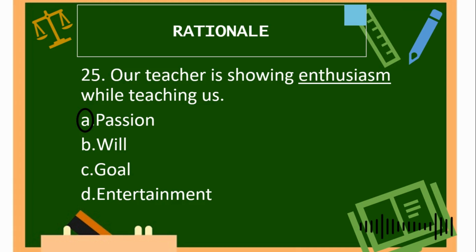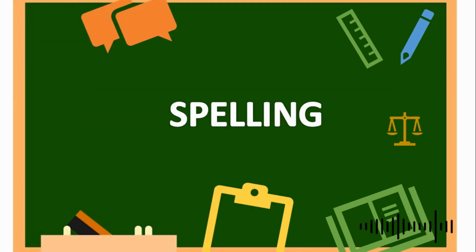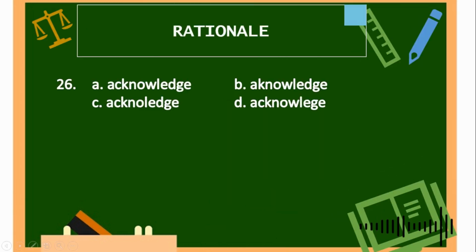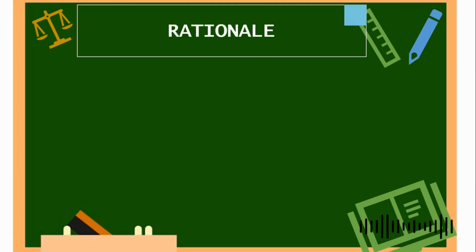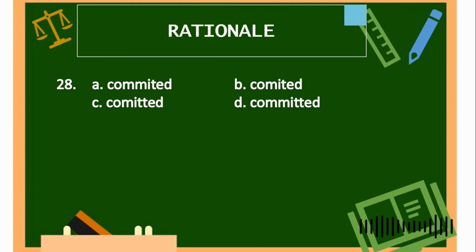Now, let us proceed to the last part of your pre-test, the spelling. For number 26, we are looking for the correct spelling of acknowledge. What do you think is the correct answer for number 26? The correct answer is letter A. Next, number 27, we are looking for the correct spelling of the word conscious. The correct answer for number 27 is letter B. Number 28, we are looking for the correct spelling of the word committed. The correct answer is letter D.